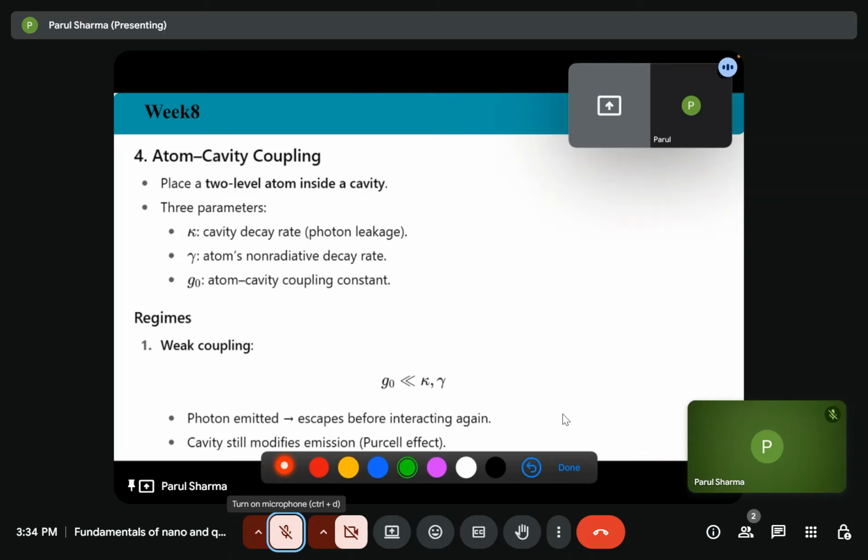So if this coupling is lesser than the cavity decay rate or the atom's non-radiative decay rate, it will lead to weak coupling. That is, the emitted photon will escape before interacting with the cavity, and the cavity still modifies the emission. There's a partial effect.